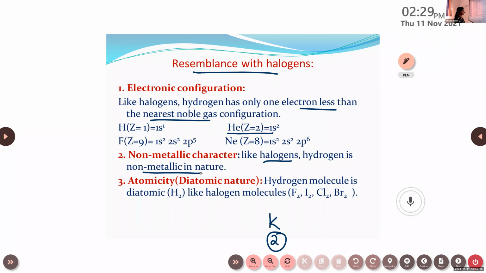Then third one, about the atomicity. Atomicity means the number of atoms in that molecule. So hydrogen always exists as a diatomic molecule, right? Dihydrogen. So halogens also exist as diatomic molecules: F2, I2, Cl2, Br2, etc. So hydrogen molecule is diatomic like halogen molecules. So first point, electronic configuration. Second one, non-metallic character. Third one, atomicity.